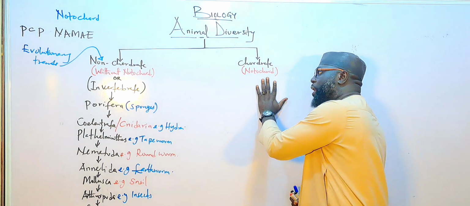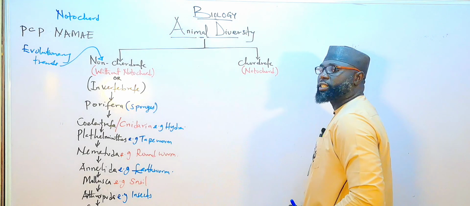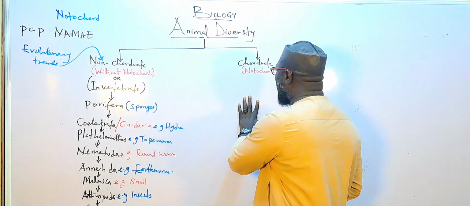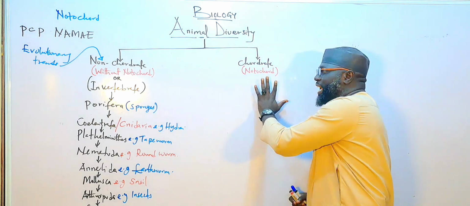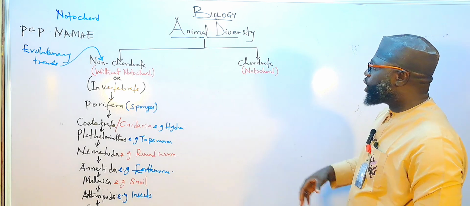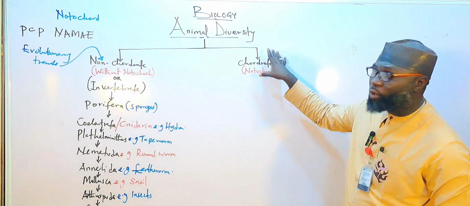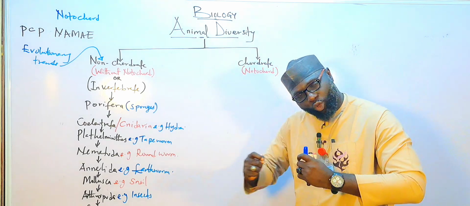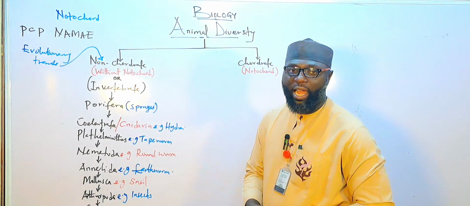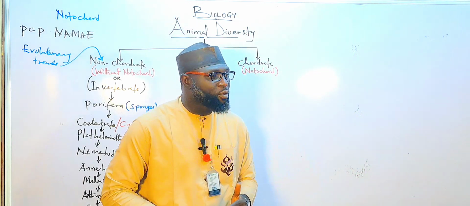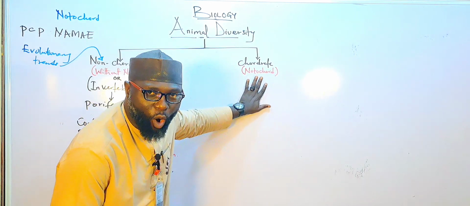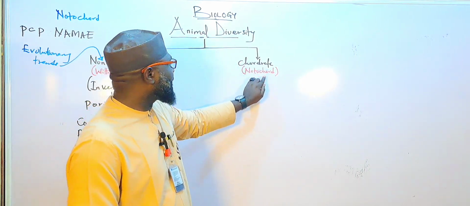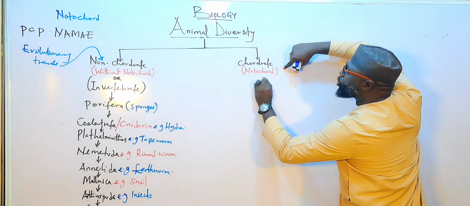So the next thing now is the chordate. The chordate, or chordata, is the second part of the animal diversity. Any animal that has a notochord at the back at the early stage of their life is called chordata. This word chordata is derived from the word chord.